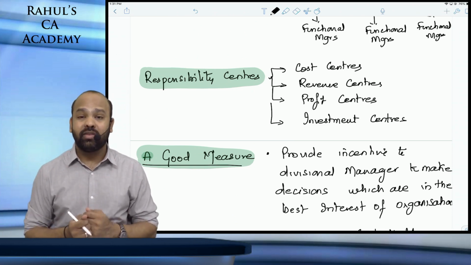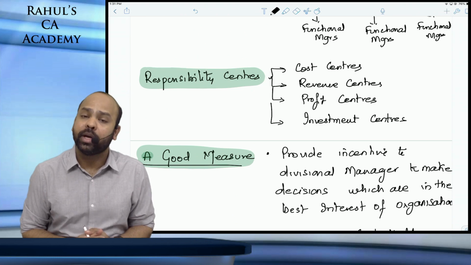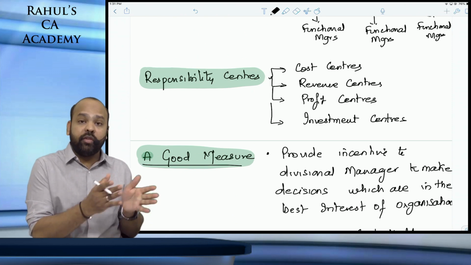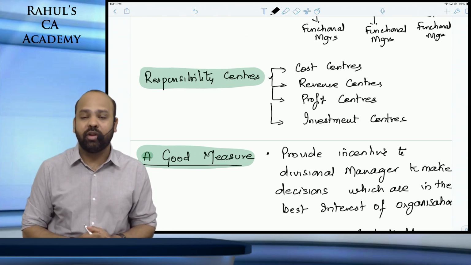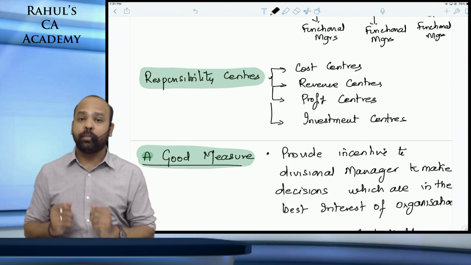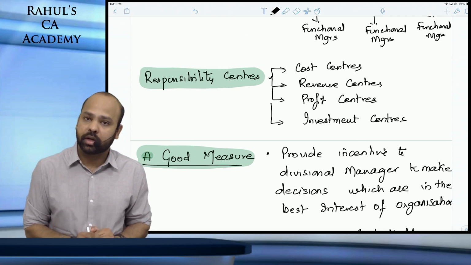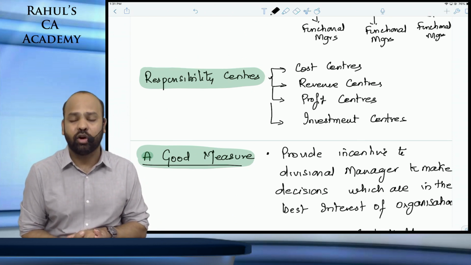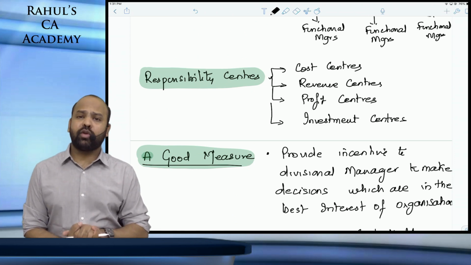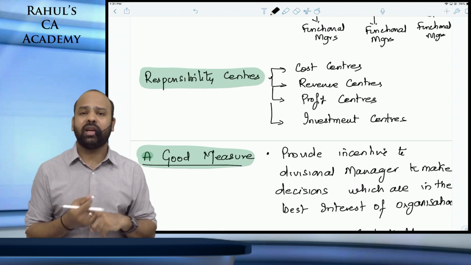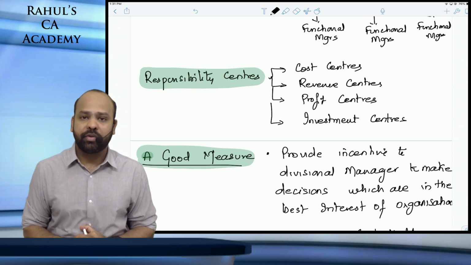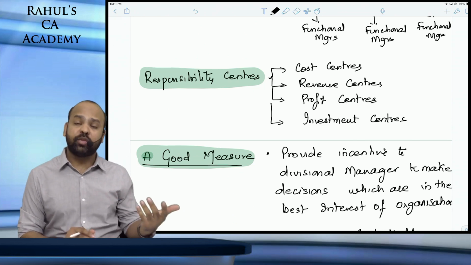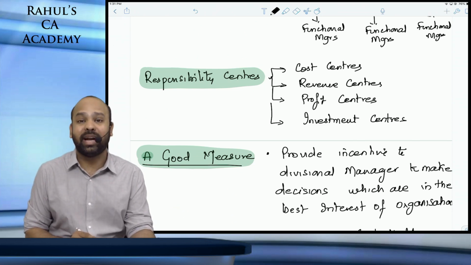Unless and until you know what is the responsibility that has been delegated to a particular center, you will not know how to evaluate the performances of such centers. So if you know it is a cost center, your approach to performance evaluation will be different. If you know it is a profit center, your approach to performance evaluation will be different. So yes, the first thing that you should know, beta, is whether it's a cost center, profit center, investment center, guys, or a revenue center. Majority of the questions that you see, beta, let it be divisional transfer pricing or this chapter, most of them, beta, would be profit centers. That means they will be responsible for cost as well as the revenues that they are generating, also responsible for the amount of investment that have been made at their divisional levels.